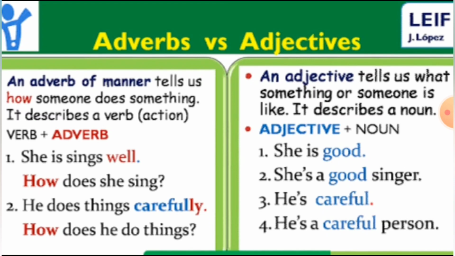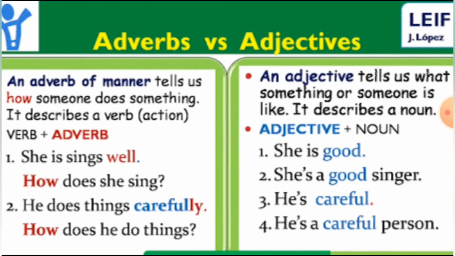How does she sing? You have to ask the question. So I told you already, for manner you have to ask how. How does she sing? She sings well. That answer is sings well. He does things carefully. How does he do things? That answer is, he does things carefully.